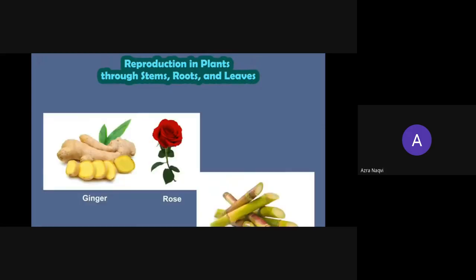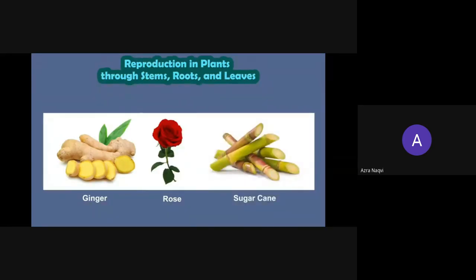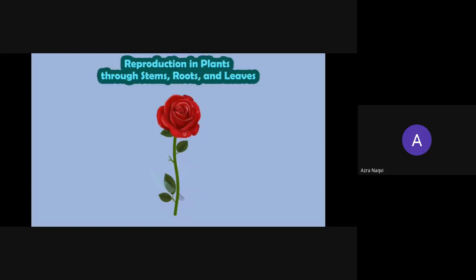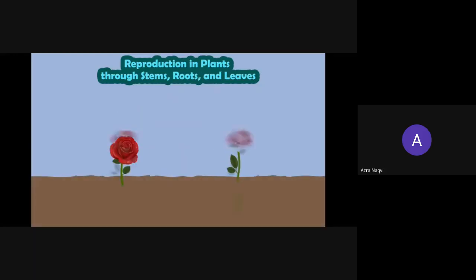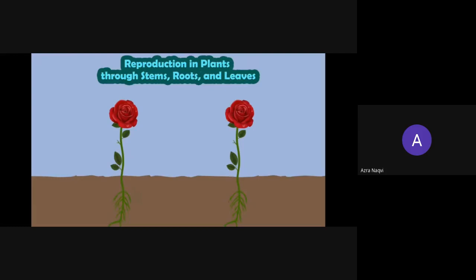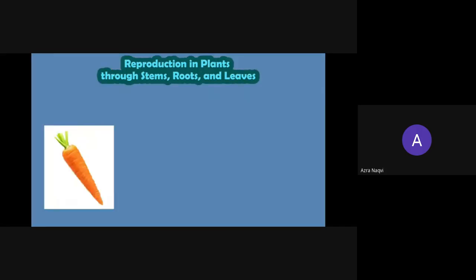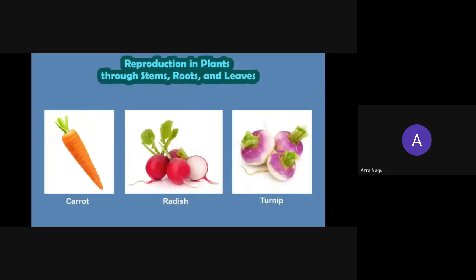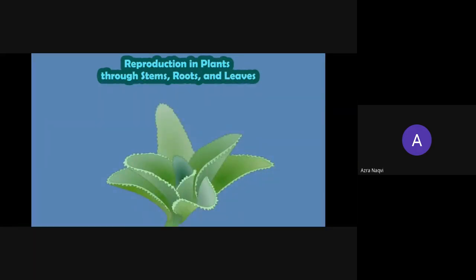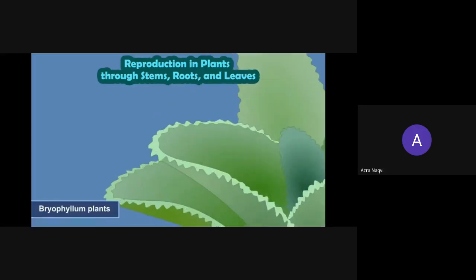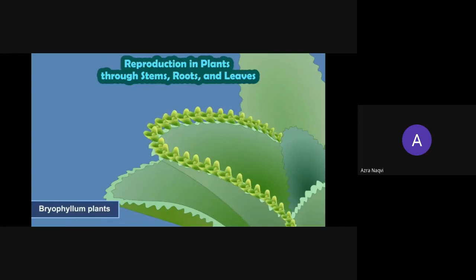The same way, this ginger, rose, and sugarcane are also examples of stem. See, the stem gets cut, and now it gets planted inside the soil. And what we will get? We'll get a new plant. This is called reproduction through stem. Now we are going to learn about reproduction through roots. Carrot, upper portion, upper part of the carrot. See, we'll get a plant of carrot. Now it is the example of bryophyllum. How interesting it is. See the leaf fall down.